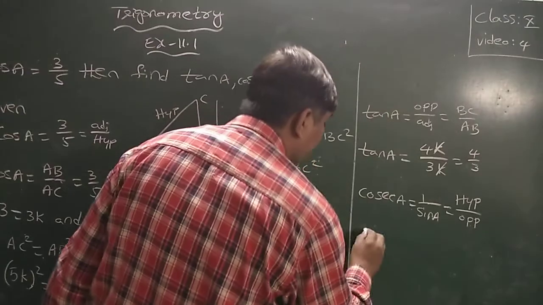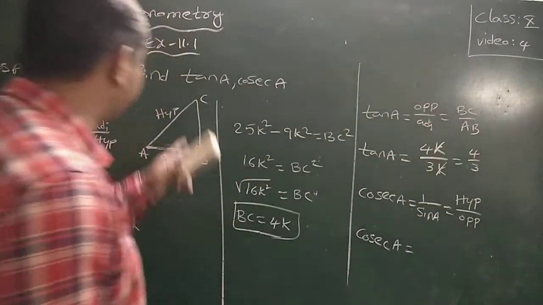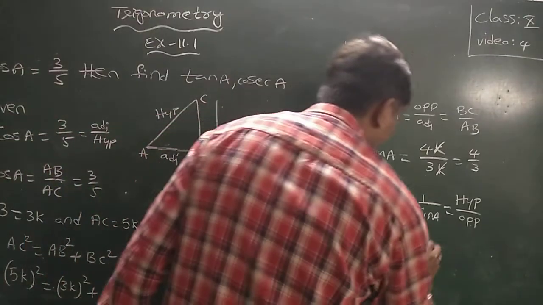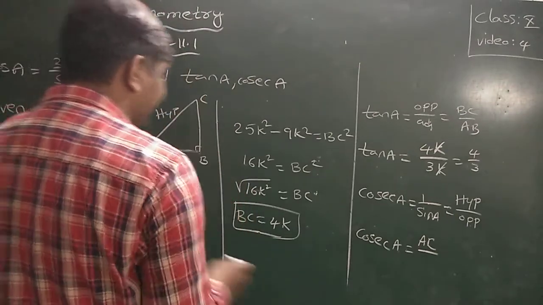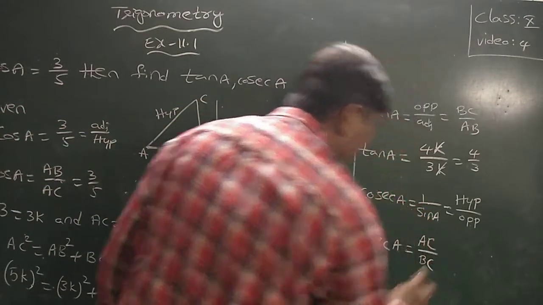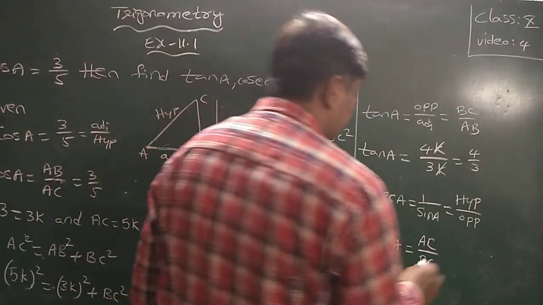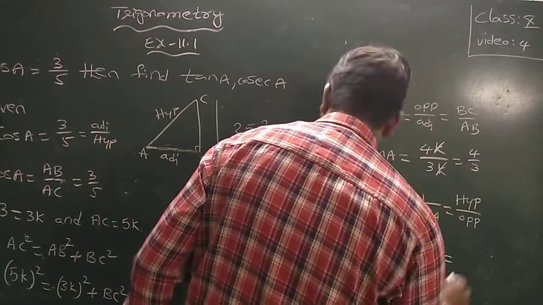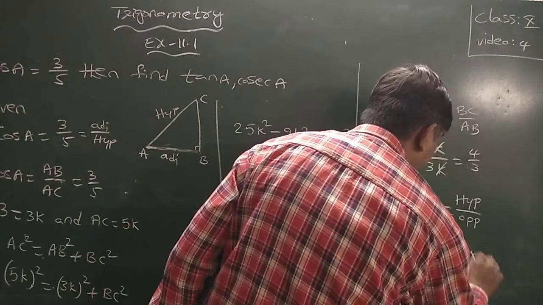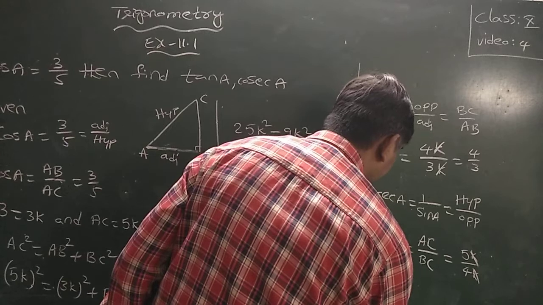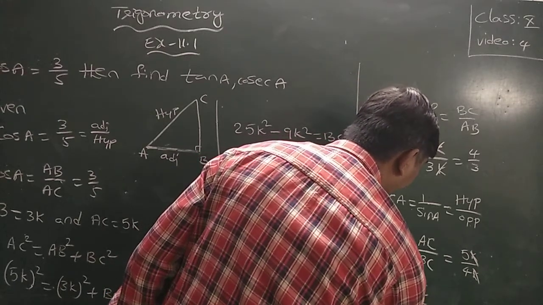Hypotenuse is AC and the side opposite to angle A is BC. So that is 5k by 4k. K cancels. Cosecant A is equal to 5 by 4.